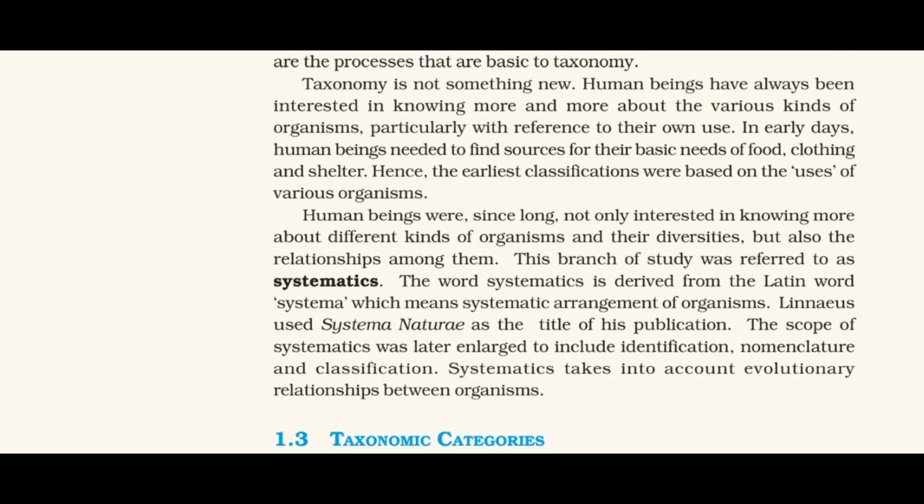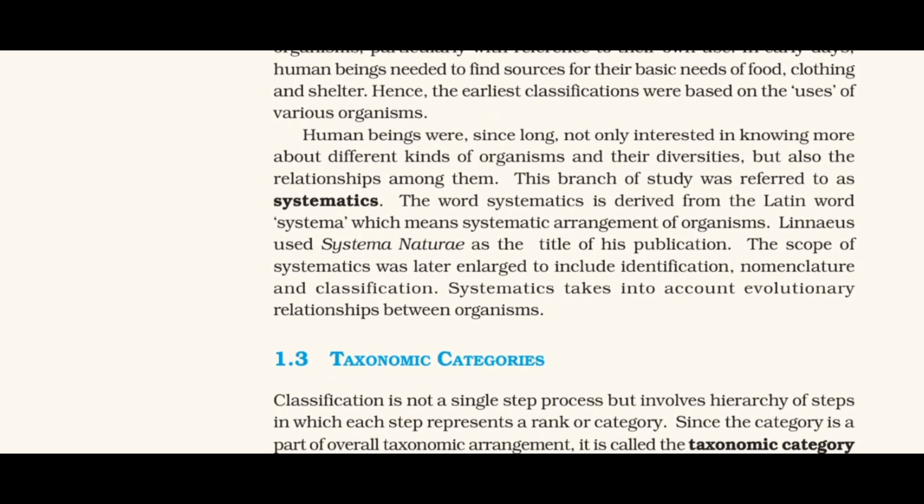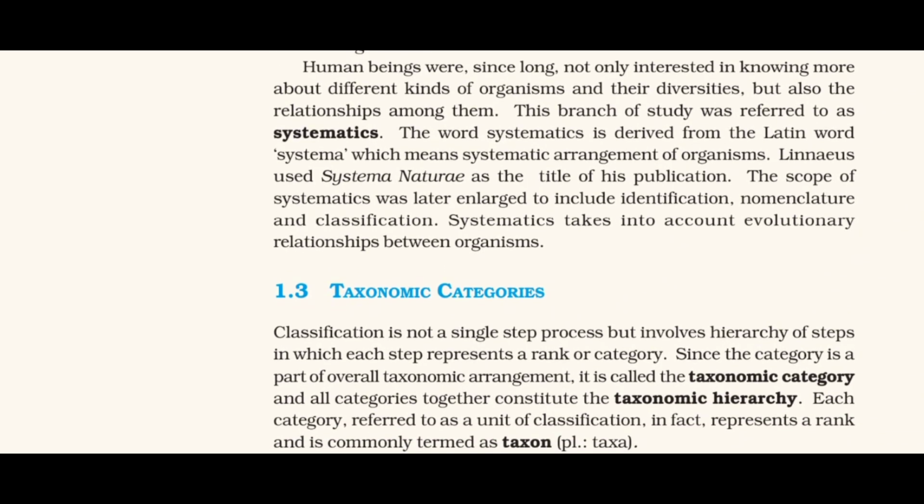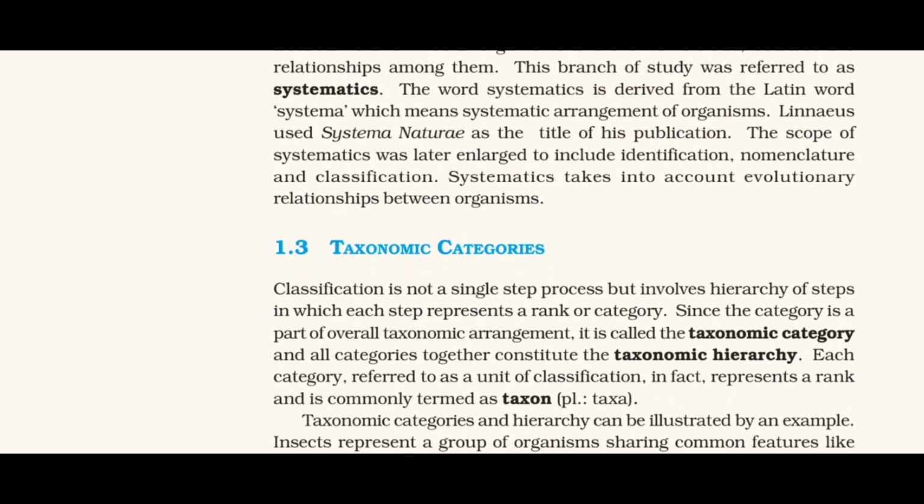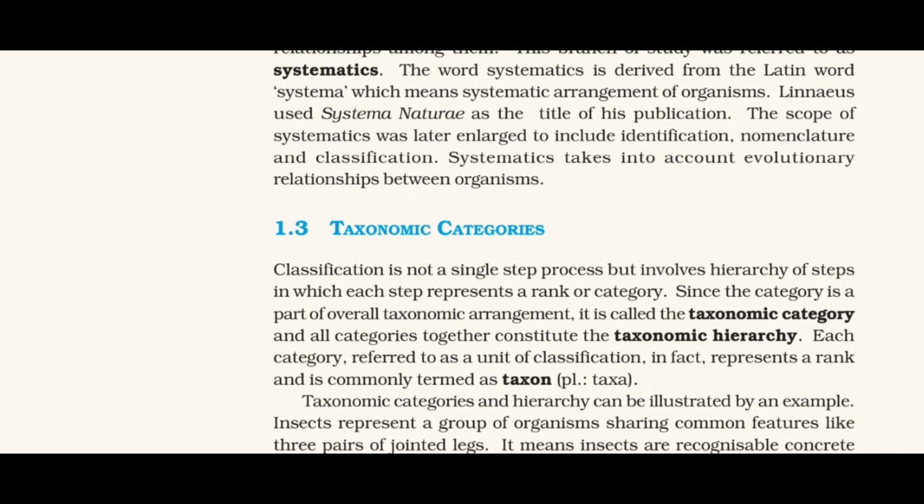1.3 Taxonomic Categories. Classification is not a single-step process, but involves hierarchy of steps in which each step represents a rank or category. Since the category is a part of overall taxonomic arrangement, it is called the taxonomic category, and all categories together constitute the taxonomic hierarchy. Each category, referred to as a unit of classification, in fact, represents a rank and is commonly termed as taxon, plural taxa.